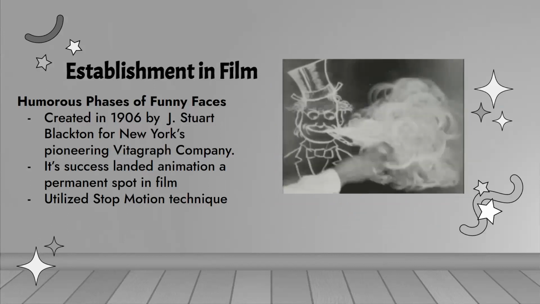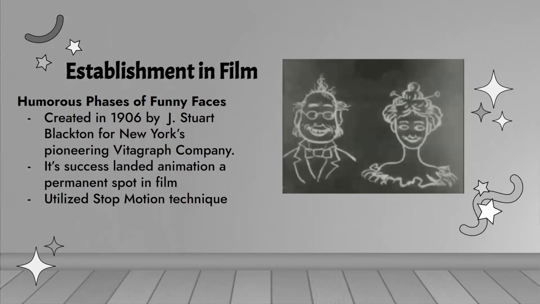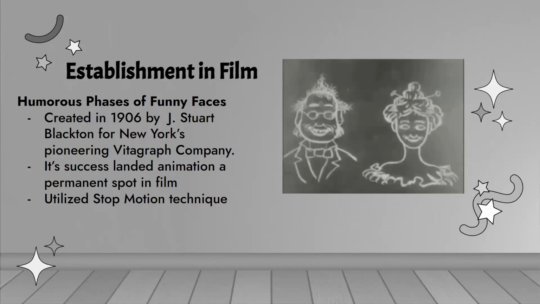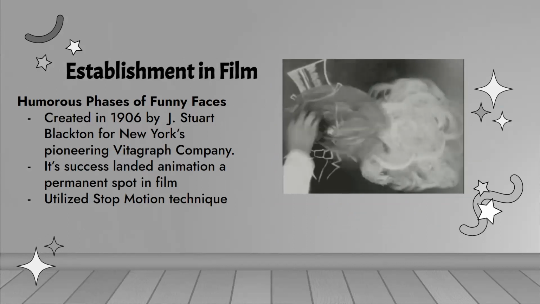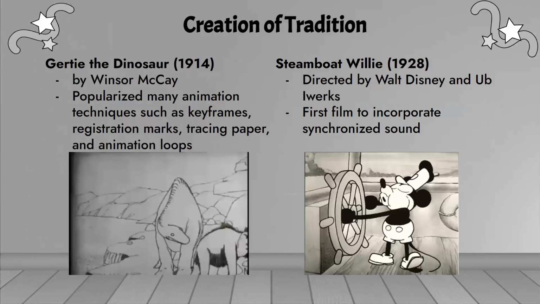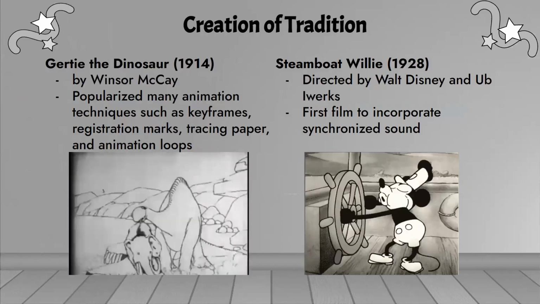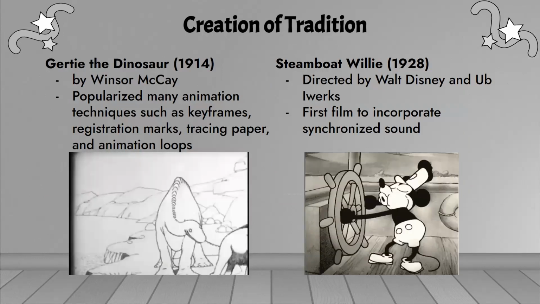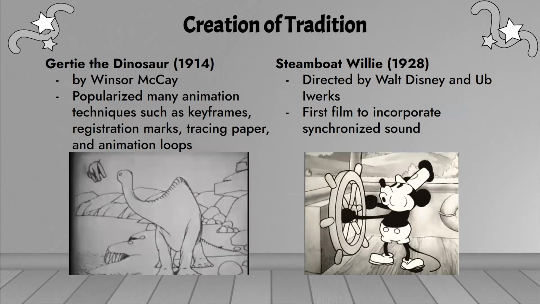Humorous Phases of Funny Faces, created in 1906 by J. Stuart Blackton for New York's pioneering Vitagraph Company, was a success, landed animation a permanent spot in film, and utilized stop-motion techniques. Gertie the Dinosaur by Winsor McCay in 1914 popularized many animation techniques such as keyframes, registration marks, tracing paper, and animation loops.